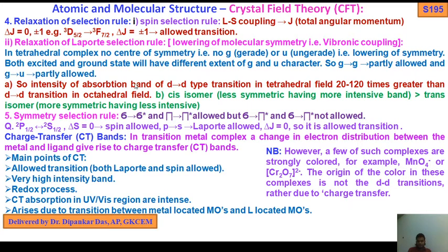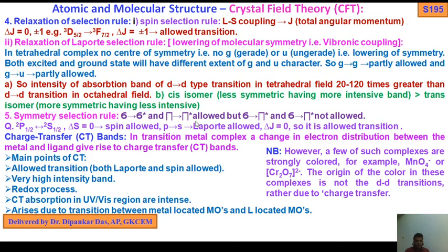Similarly, the cis isomer, being less symmetric, has a more intense band than the trans isomer. So the cis isomer means less symmetric with a more intensive band, and the trans isomer means more symmetric with less intensity.